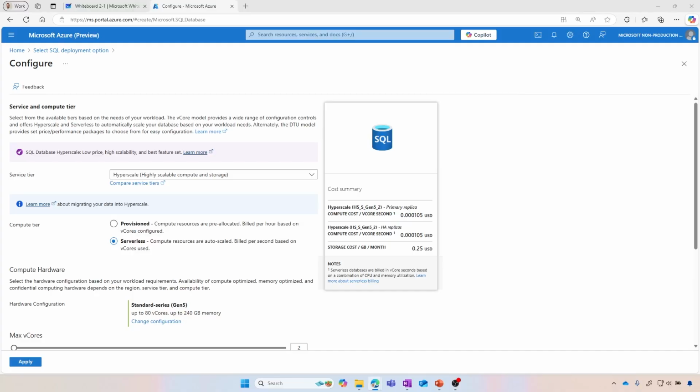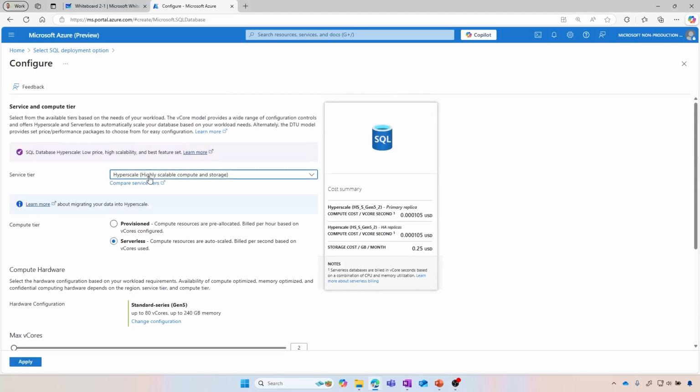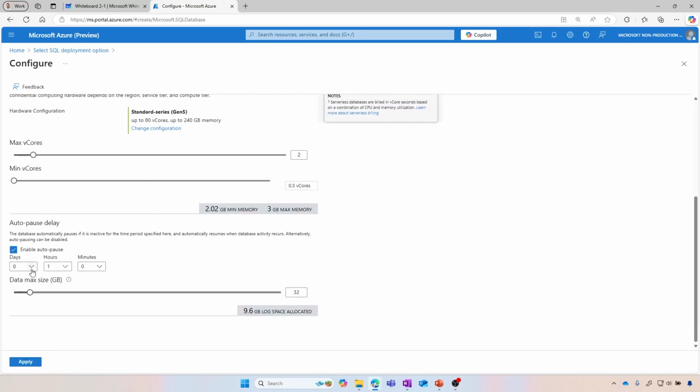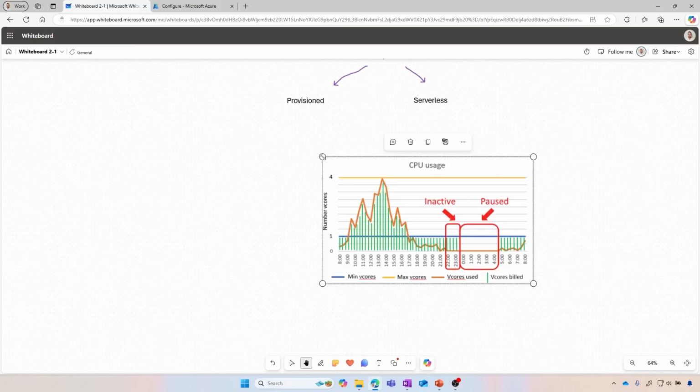And that's one of the benefits that you can get as part of those compute tiers here, is that potentially if there is no need of the database, you can actually enable the auto pause delay. Okay, so actually now, I have the hyperscale being picked here, so there you go. So auto pause delay, look at this, I have it enabled for 1 hour. So what does that mean? Let me bring us to the whiteboard. I'm going to go down a little bit and paste the visualization.